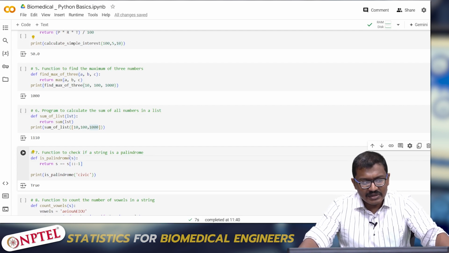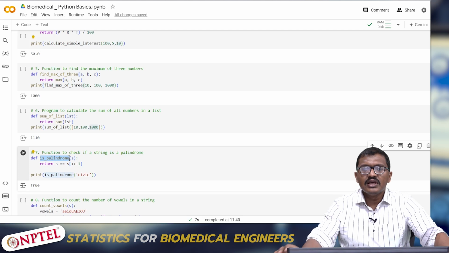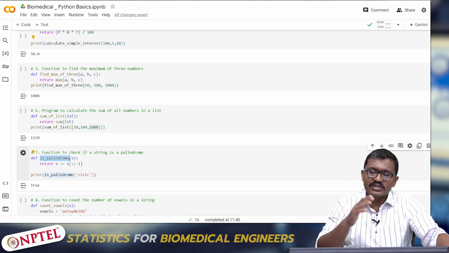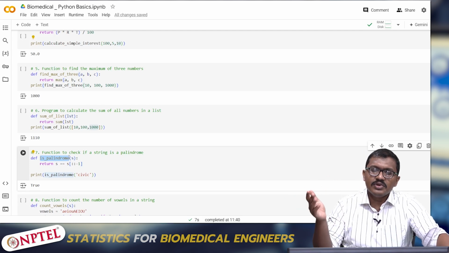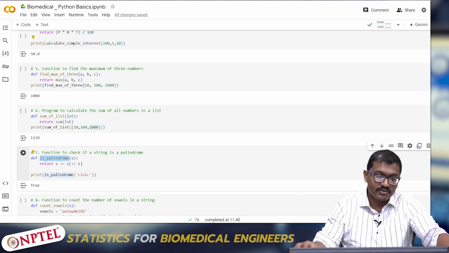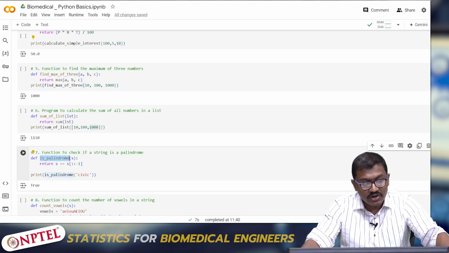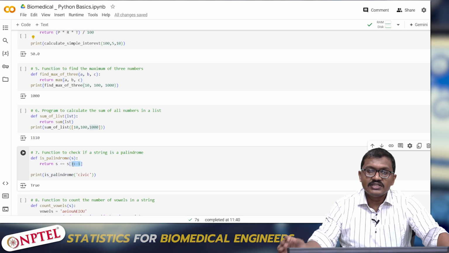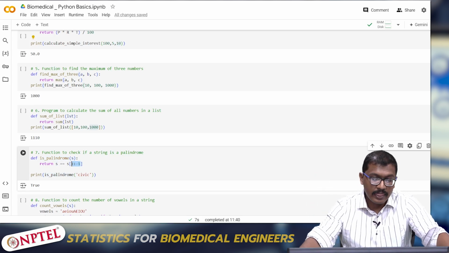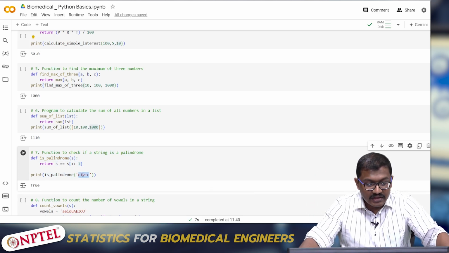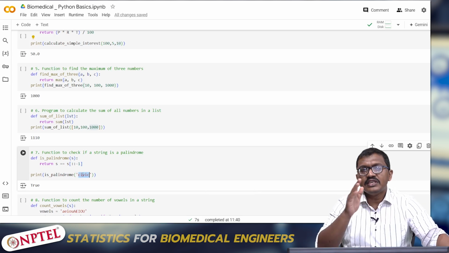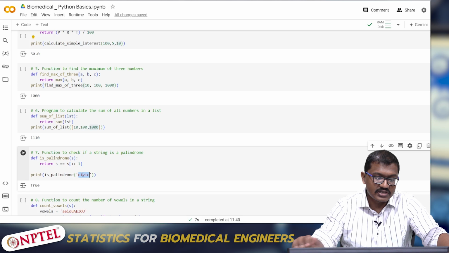Python is not only for numbers, it can also be used with strings. For instance, I am checking whether a word is a palindrome. That is, the same elements inside a word should read the same even if you come from backwards. I am checking whether an input which I am going to give is a palindrome or not. So I am checking s is equal to s of colon minus 1. It checks all the elements in reverse. For instance, I am giving an input called civic. Civic repeats the same on both sides, CIVIC. So it returns true.